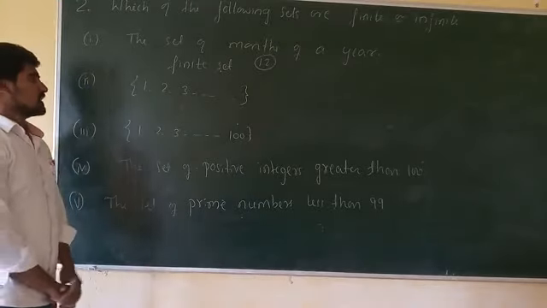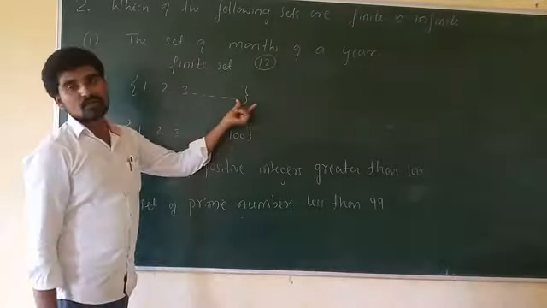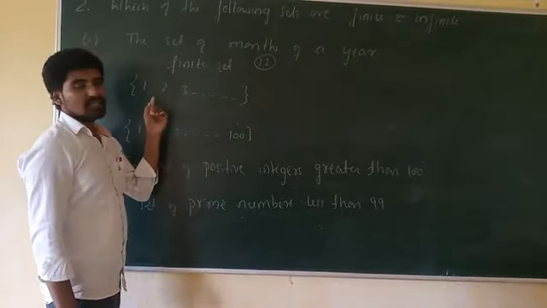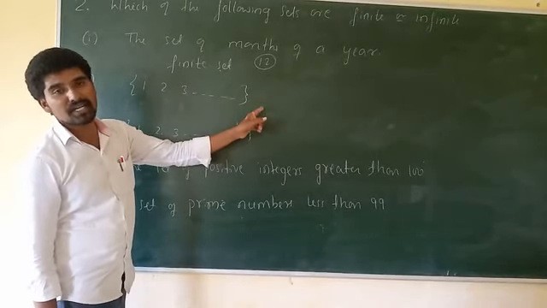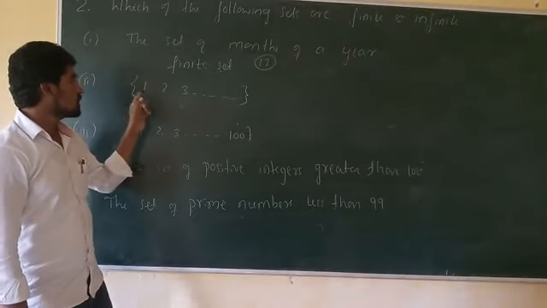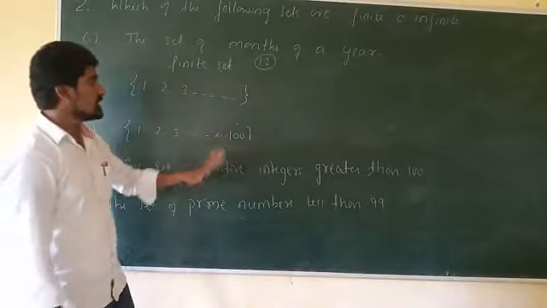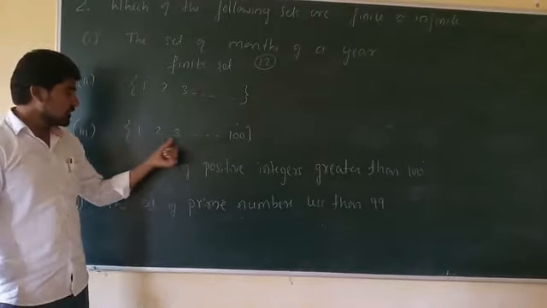And the second set consists of 1, 2, 3 and so on up to infinity. This is the set of natural numbers up to infinity. It means we are not able to count the elements of this second set. In the third set he has given 1, 2, 3 up to 100.